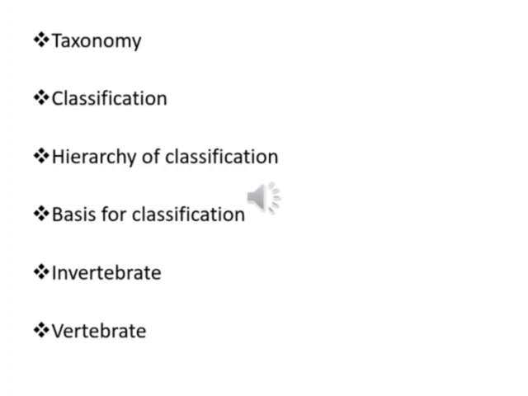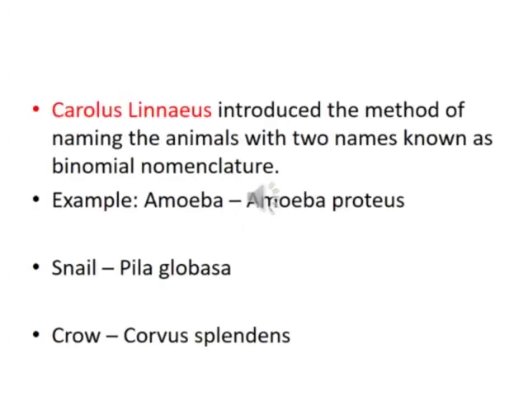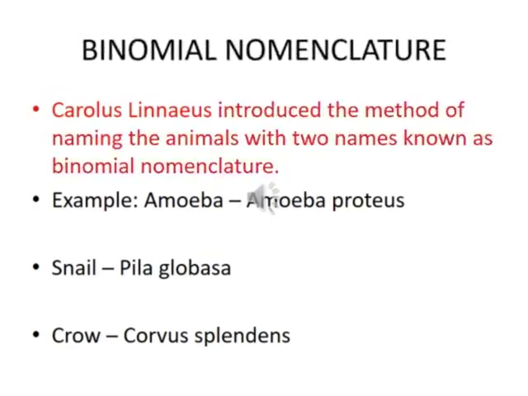Last week we discussed a few topics: taxonomy, classification, hierarchy of classification, basis for classification, invertebrates and vertebrates. Now let's continue the same chapter. The first topic, binomial nomenclature.